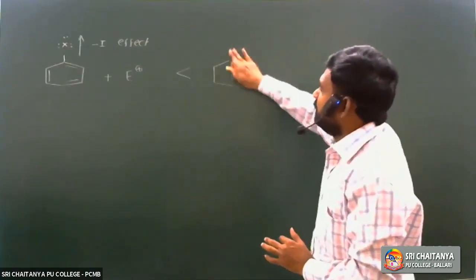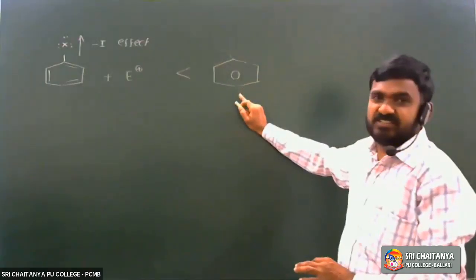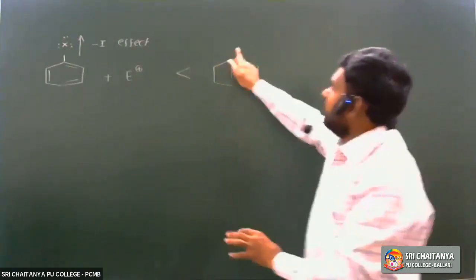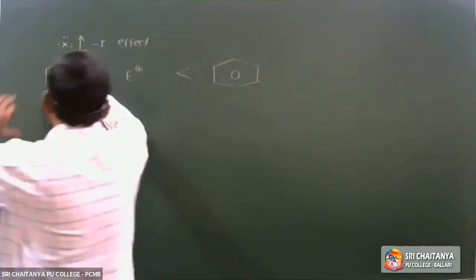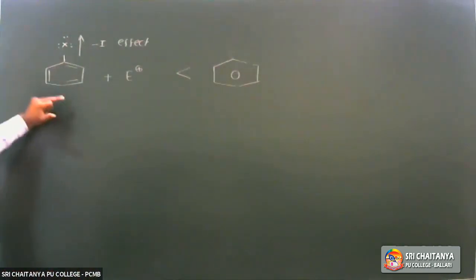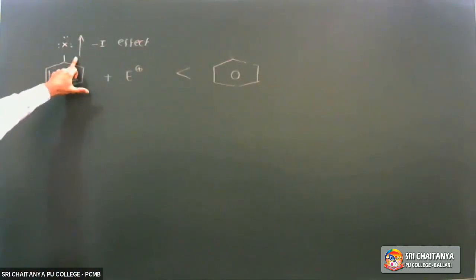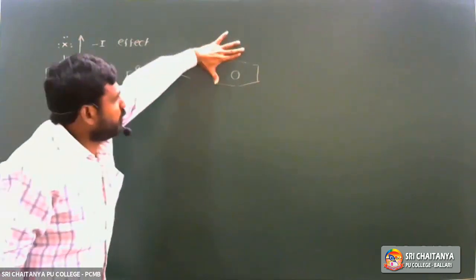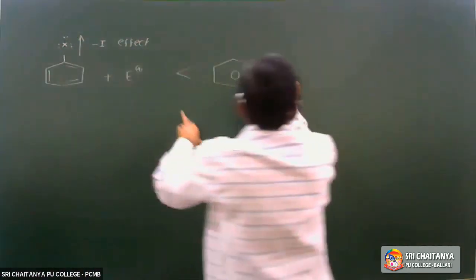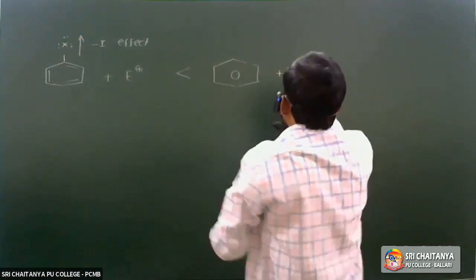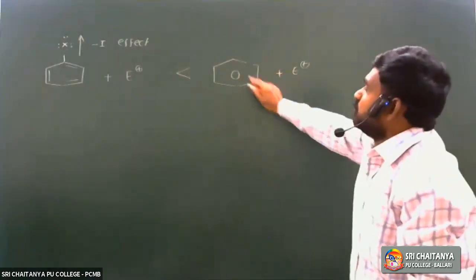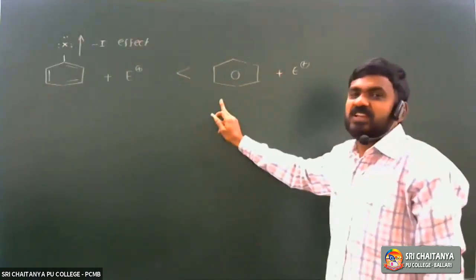These are all electrophilic substitution reactions. So between benzene and halobenzene, either chlorobenzene or bromobenzene or iodobenzene, which is more reactive towards electrophilic substitution reactions? Benzene is more reactive.